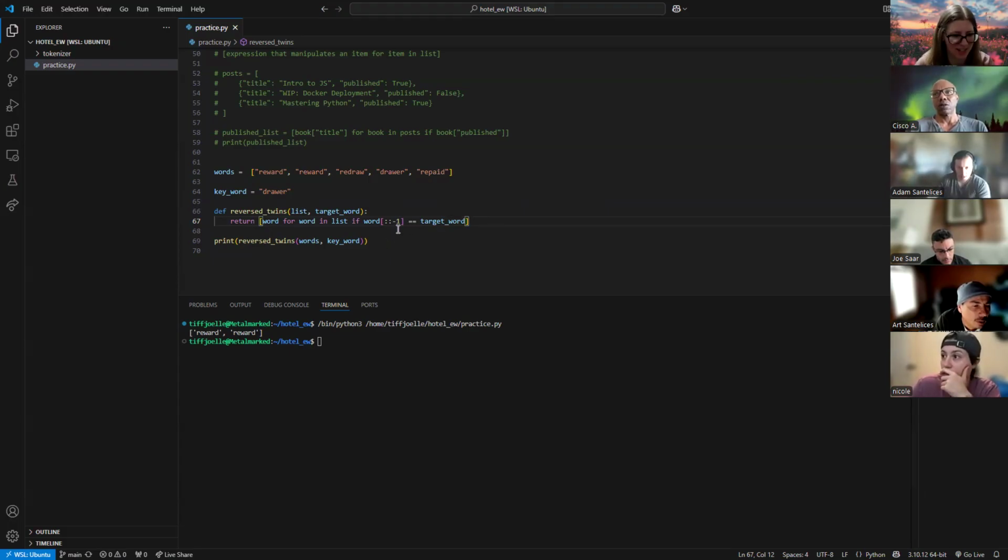Correct, yes. So we just want this word for it. This for word in list is just go through each word in this list and give us that word only if this word that we're on reversed is equal to our target. So that is correct.